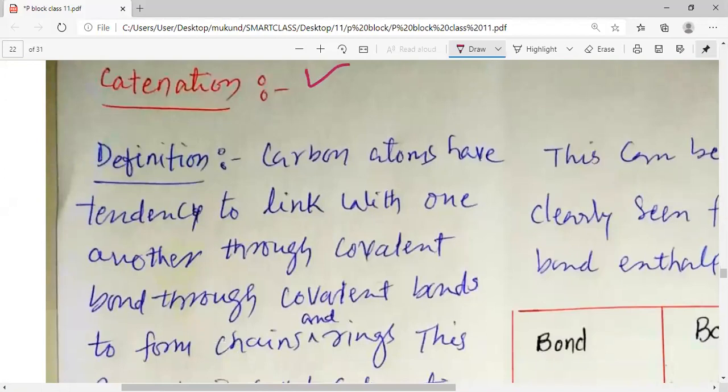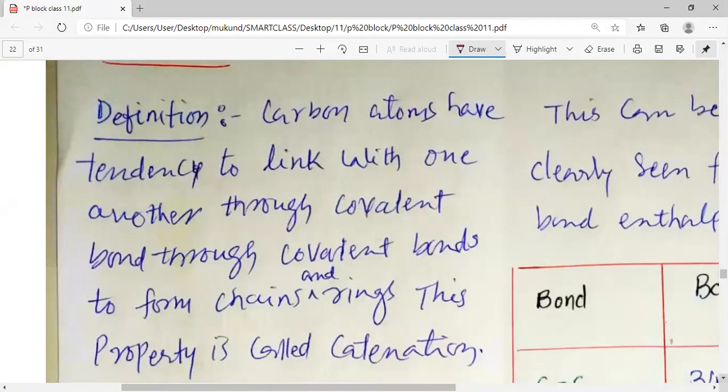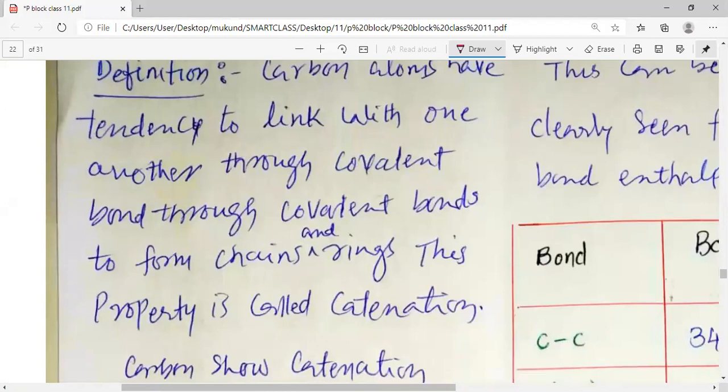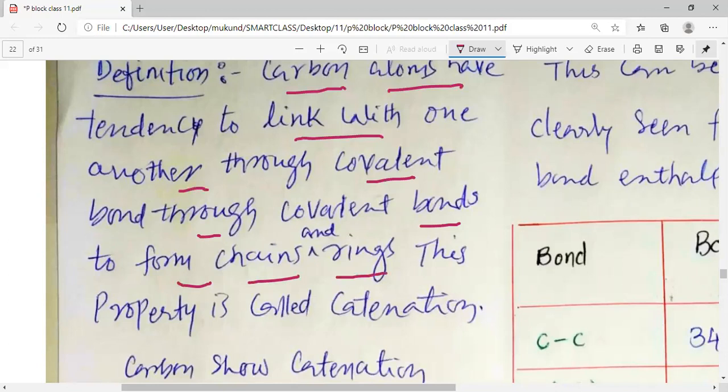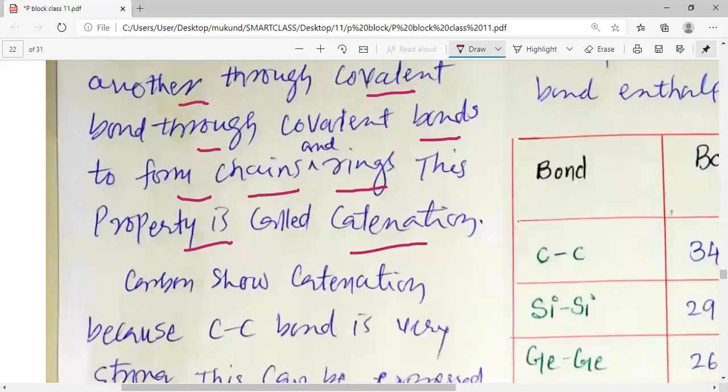Now, dear students, we want to study about catenation. We have studied about catenation in 10th standard too, but let us look at the definition of catenation. Carbon atoms have tendency to link with one another through covalent bonds to form chains and rings. This property is called catenation. Please remember that carbon atoms have tendency to link with one another through covalent bonds to form chains and rings; this property is known as catenation.